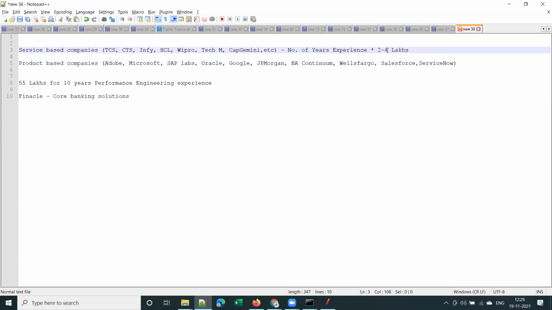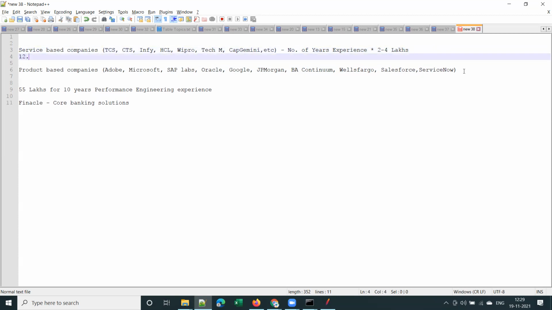Sorry, let me modify it: 2 to 4 lakhs. Because a few of my recent previous batch students got a 12.5 lakhs package for 3 years of experience. One of them got 12.5 lakhs for 3 years experience, and for your information, her qualification is B Pharmacy.